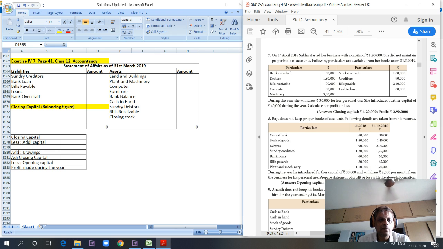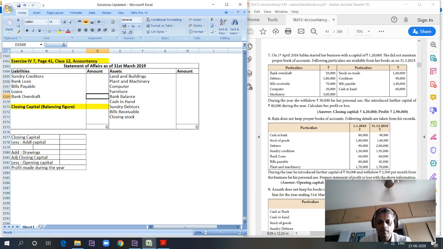Bank overdraft 50,000. Then we have debtors 1,80,000. We have bills receivable 70,000. We also have computer 30,000. We have furniture, machinery 3 lakhs.